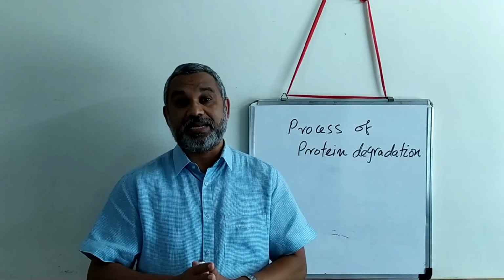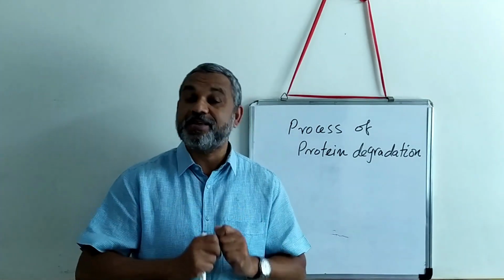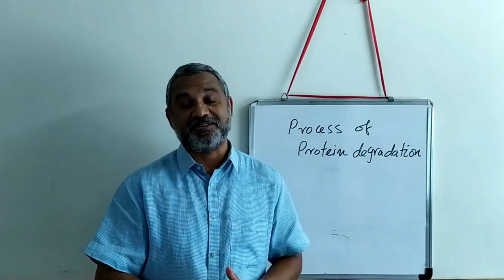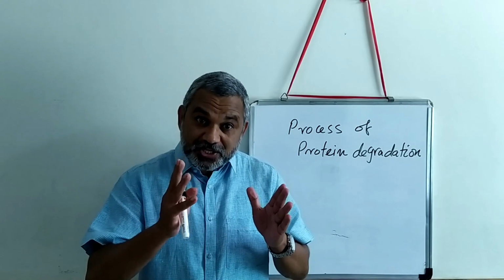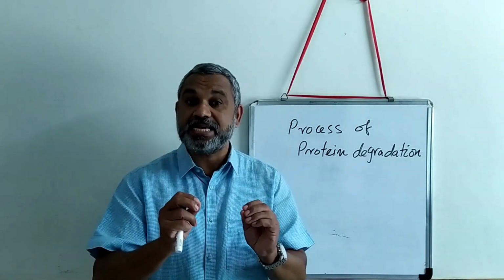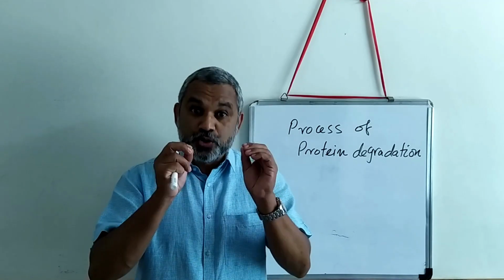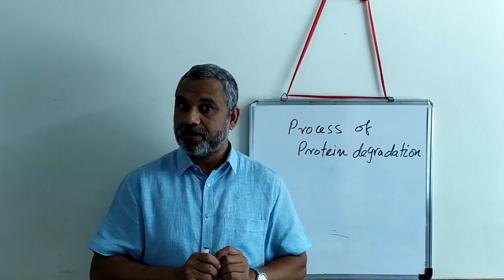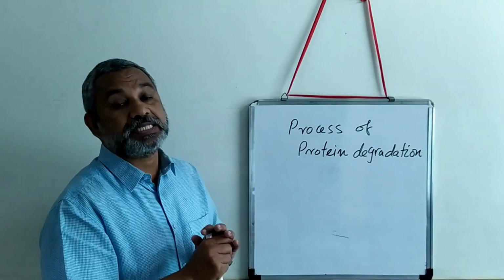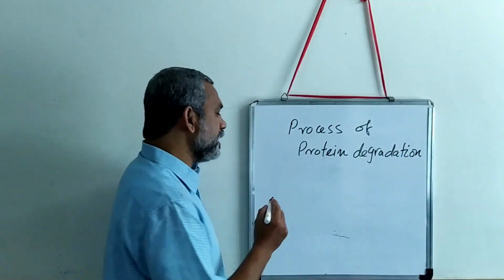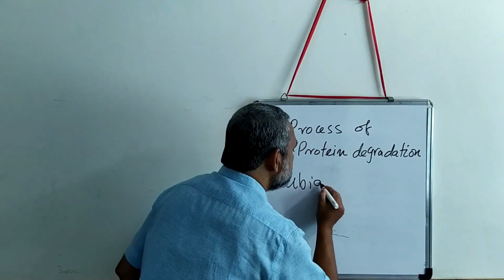In order to understand the process of protein degradation, we need to ask two fundamental questions. The first question we are going to ask is, how exactly does a cell know that this is the protein that has to be degraded? This process is carried out with the help of a small protein known as ubiquitin.